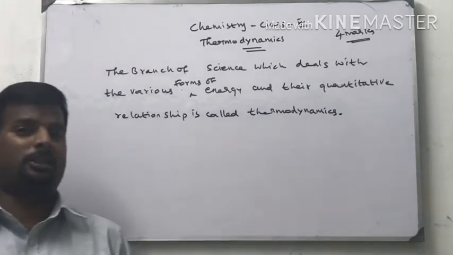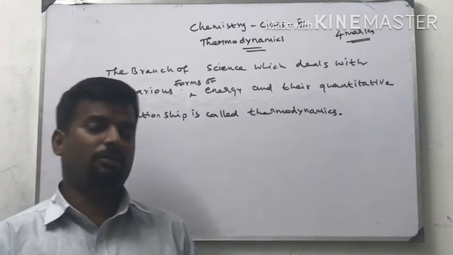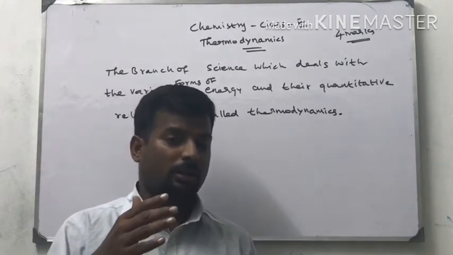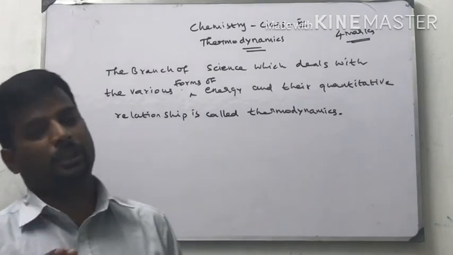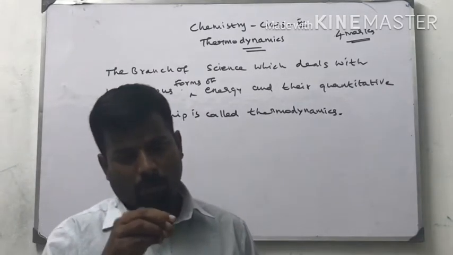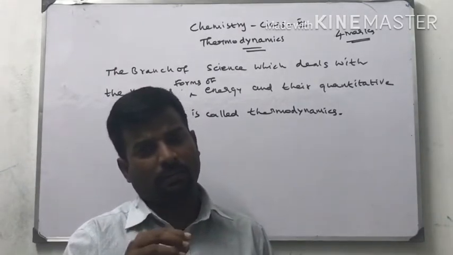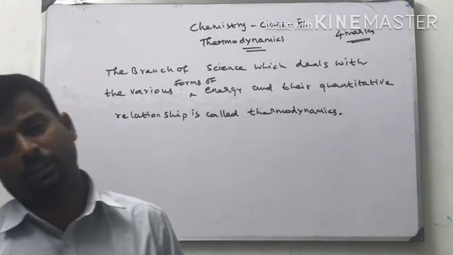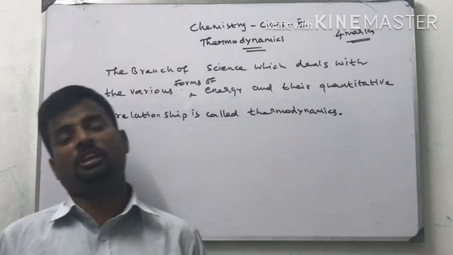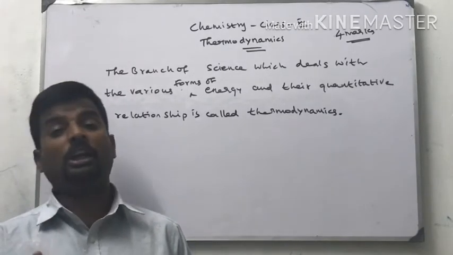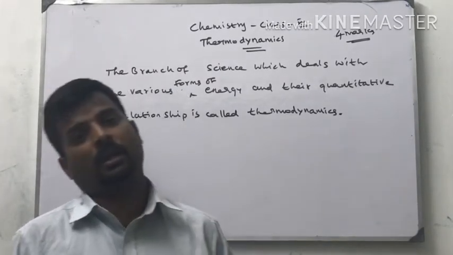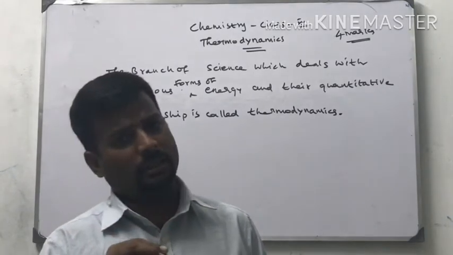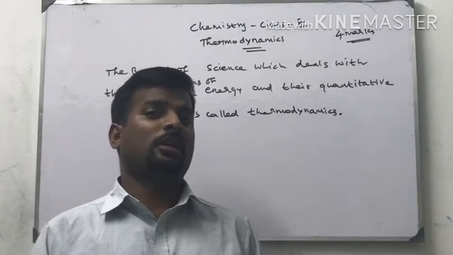Digestion is a form of energy transformation. Glucose reacts with oxygen to give carbon dioxide, water plus heat energy. It is called biological energy. During digestion, heat is released along with carbon dioxide. So that is called biological energy.